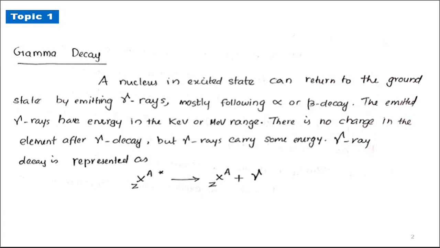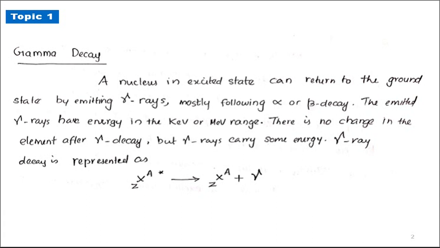We know that an unstable nucleus sometimes may decay to a stable nucleus by alpha decay, or by emitting beta particles, or by emitting gamma rays.